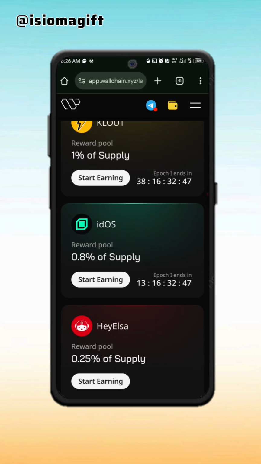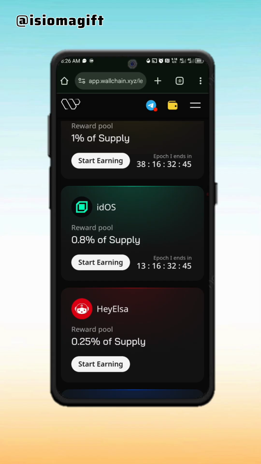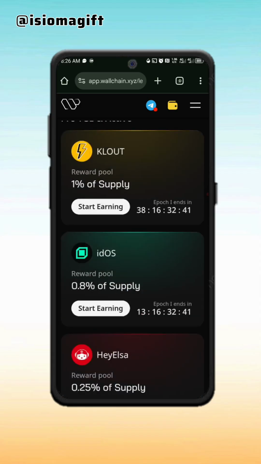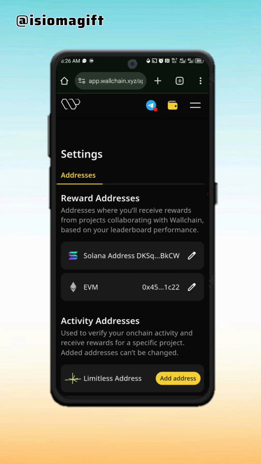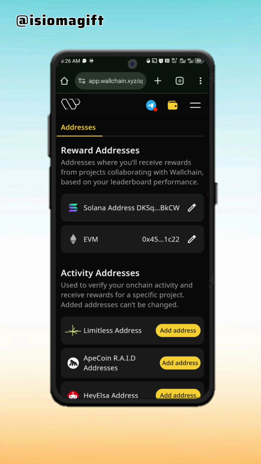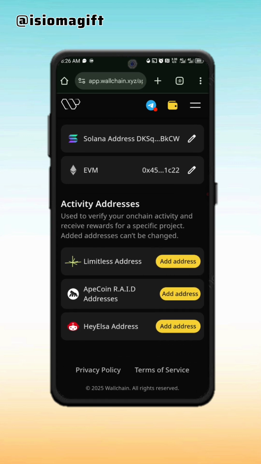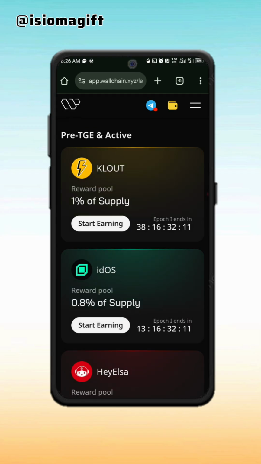Same thing applies to idols. If you want to yap about them, make sure you tag them. You can also tag two projects under one post at the same time. It works. Click on this wallet sign here to add your wallet address, your Solana and your EVM. Then for some specific projects where they will ask you to give their own wallet address, you come here and add it. You'll always find it there, so that whenever you qualify, you'll be able to earn.